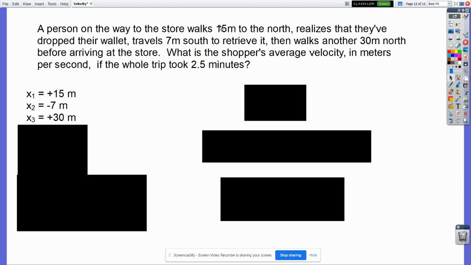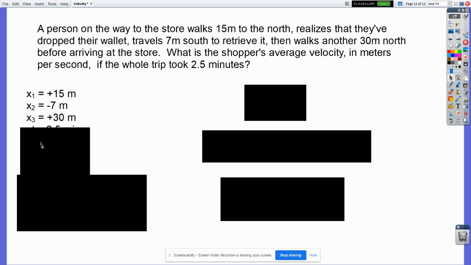Person walks 15 meters to the north, realizes they dropped their wallet, goes 7 meters south, then walks back 30 meters north to get to the store. I have 3 different x's. There's only one x in the equation, and I know that. So I know that I've made this trickier by adding something extra to it.